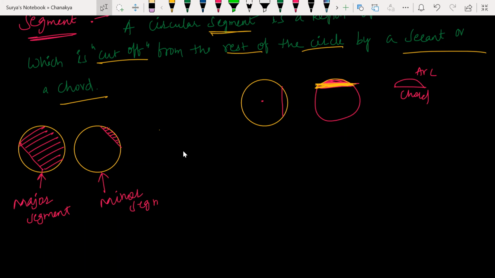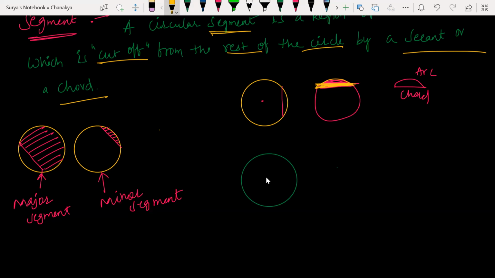Could you tell the difference between a segment and an arc? Okay. Segment and arc. Look at this here. What do you mean by arc? Basically, let me draw a circle here. This is a circle.